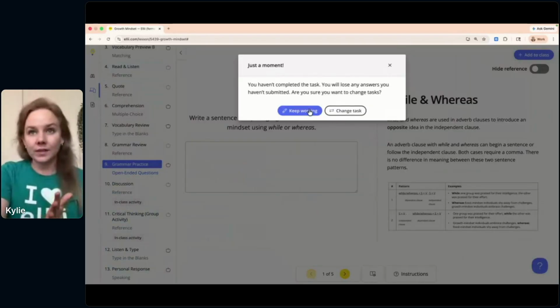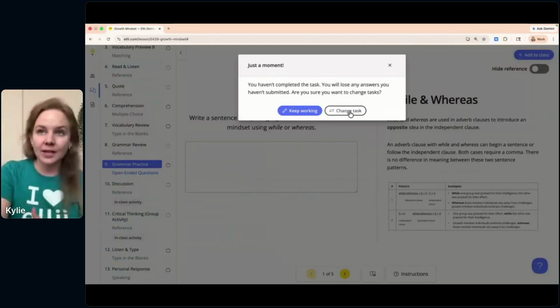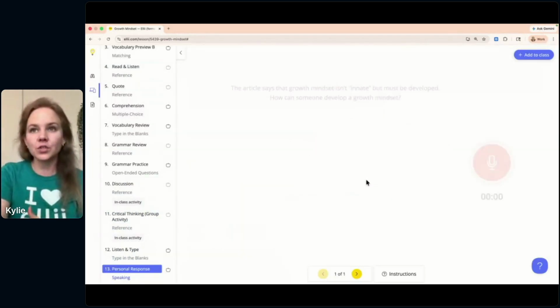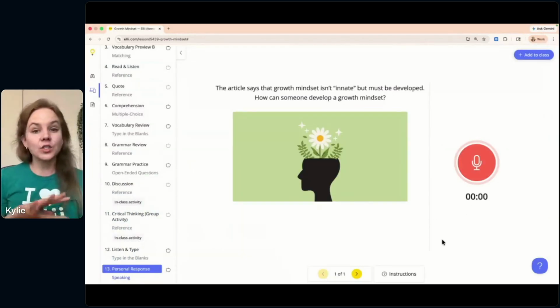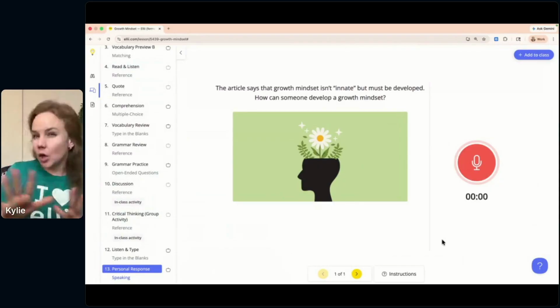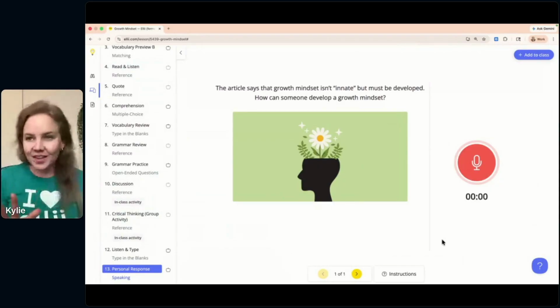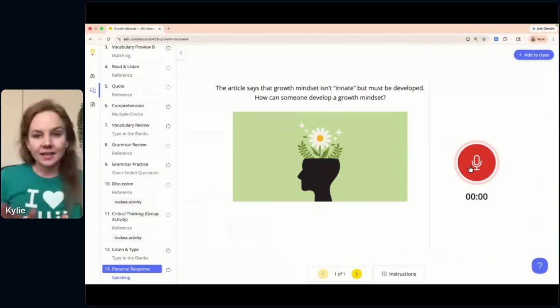Finally, one really cool task that I want to show you that's common in Ellii is our personal response task. This is where students read the prompt here or look at an image, depending on the lesson, and they record themselves speaking. And you as the teacher would listen to it. You can grade it and give them feedback.